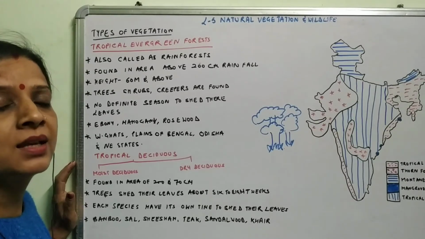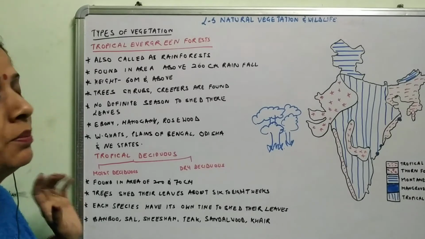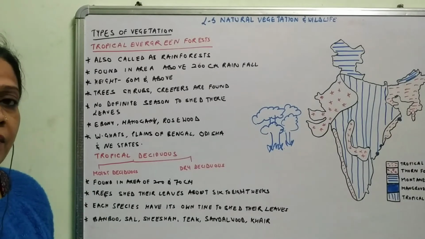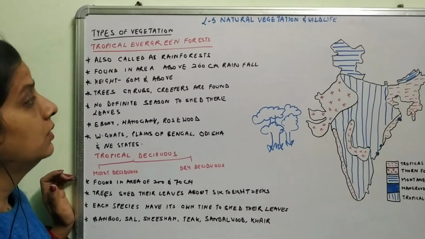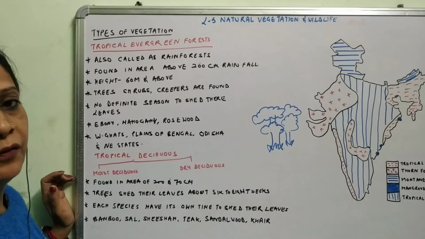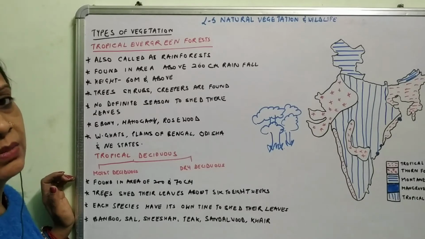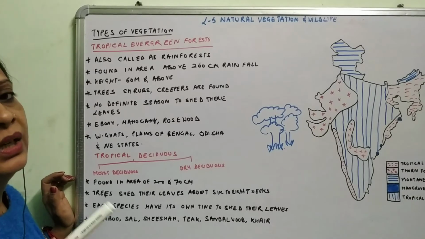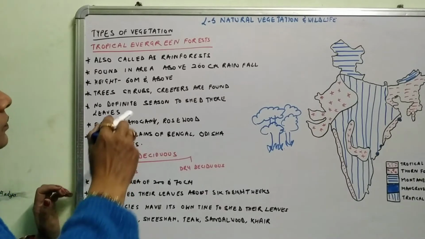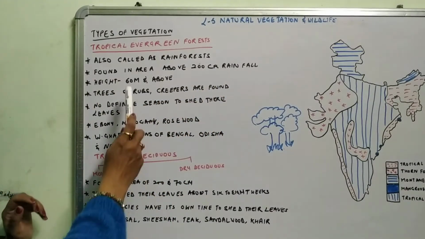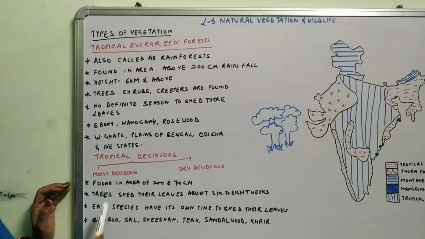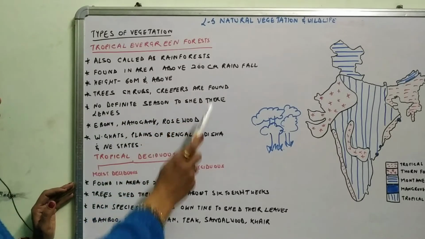They are basically found in the areas where heavy rainfall is there. That's why they are called the rainforest. Wherever heavy rainfall, 200 to 400 centimeter, is found, there these forests are found. In areas with rainfall above 200 centimeter, their height is 60 meter and above. Trees, shrubs, creepers are found in this region.